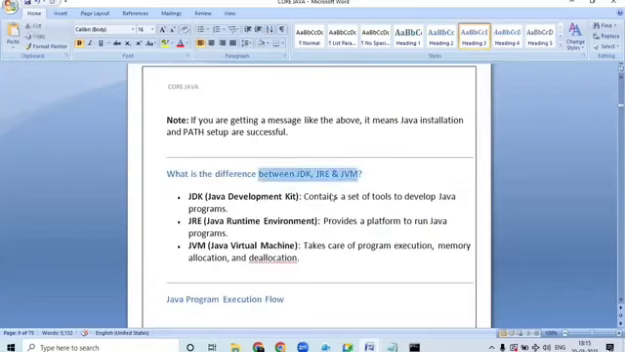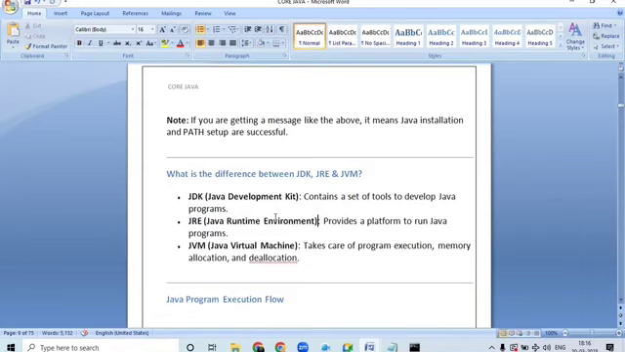One of the famous interview questions. What is JDK? JDK contains a set of tools to develop what kind of programs? Java programs. So if I want to develop Java programs, then JDK is required. Sir, I want to execute a Java program, then what is required? JRE is required.